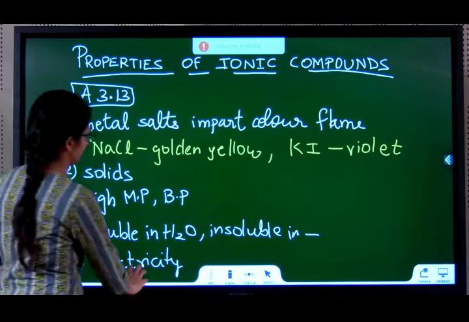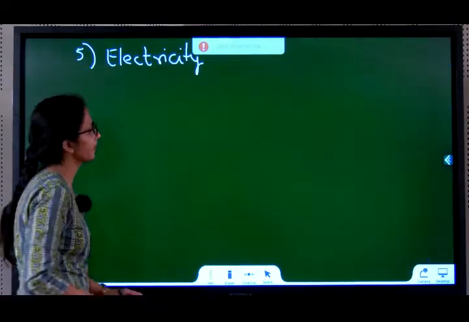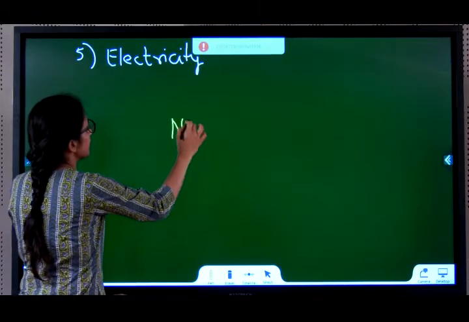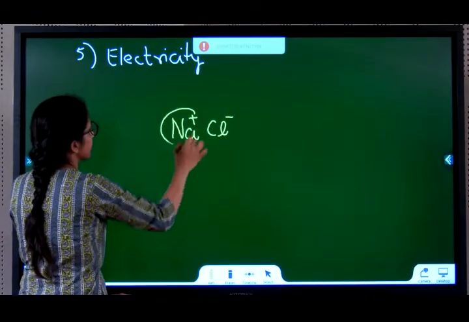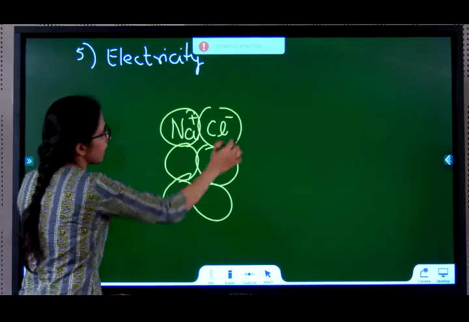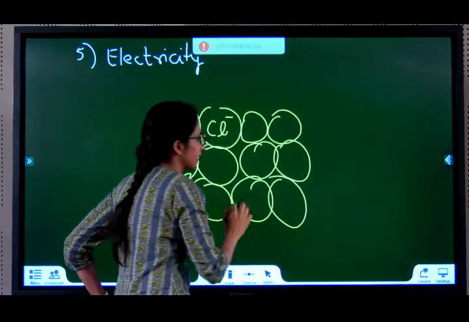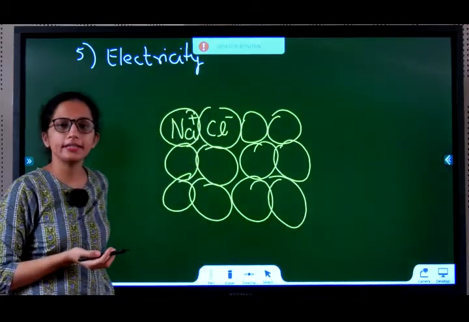What about electricity? Do they conduct electricity is the next question. See, NaCl is Na plus and Cl minus. So there are many Na plus and Cl minus. Now if this wants to conduct electricity, how will it conduct electricity?